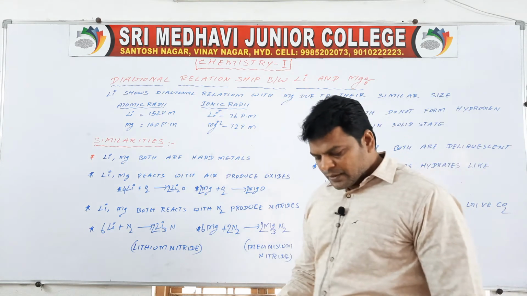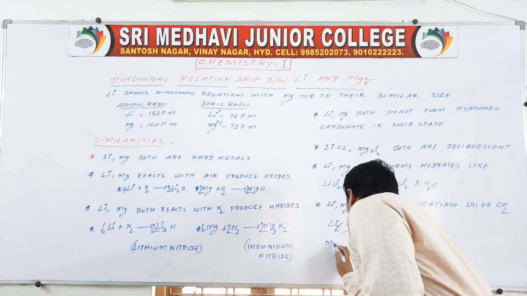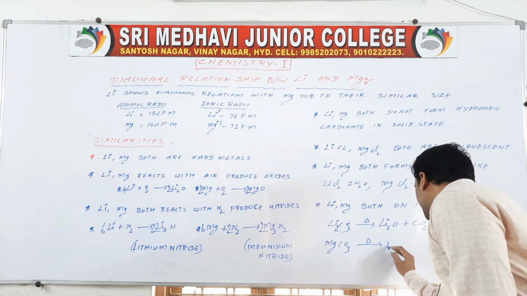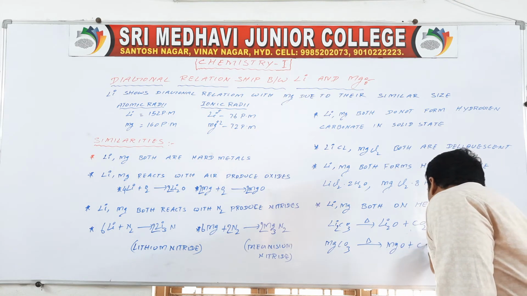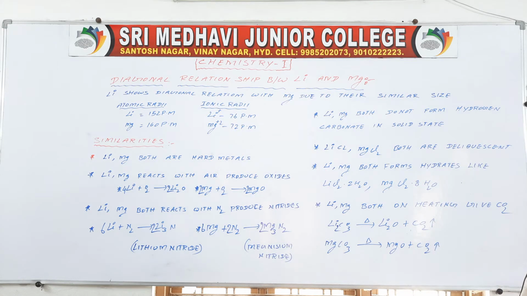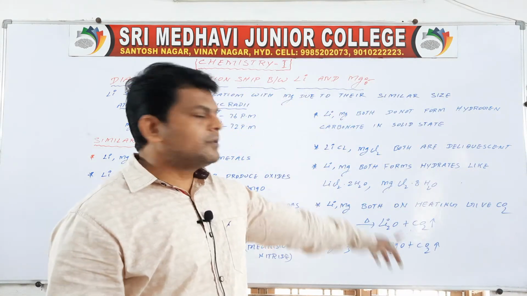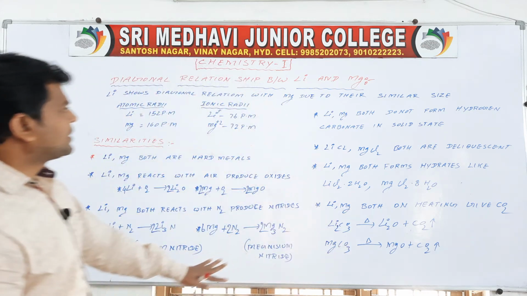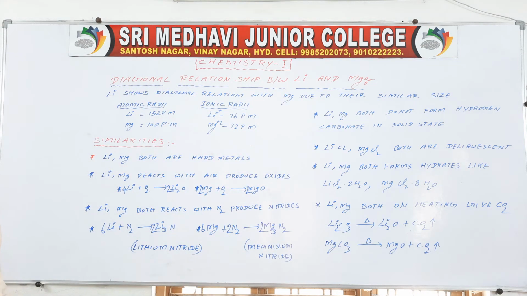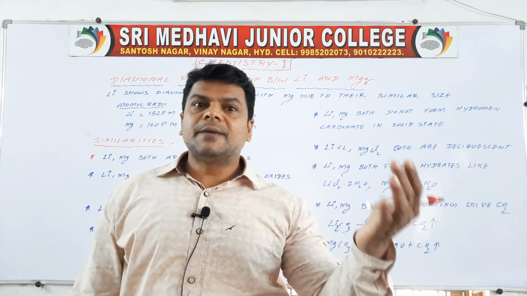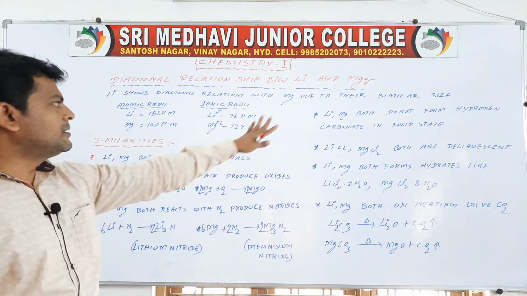If you take magnesium carbonate MgCO3, on heating it gives MgO plus CO2. So both carbonates of lithium and magnesium on heating give CO2. These are similarities between lithium and magnesium, due to the diagonal relationship.